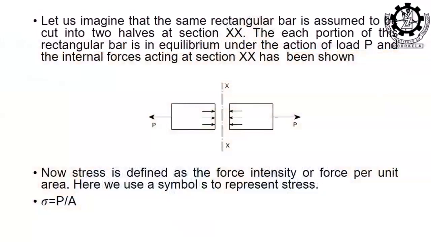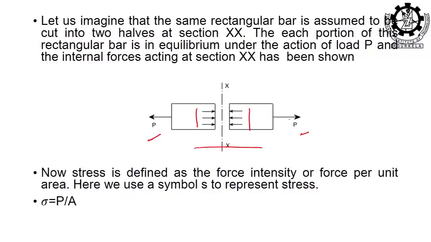Now, for these forces, you see I have taken a normal force, for the calculation of the normal force or normal stress. I have taken an imaginary plane XX. That imaginary plane cuts the body into two halves. Due to the application of the load P at the left as well as the right, these forces are the resisting or equilibrium forces, because in the mechanics of solids we initially take all materials to be in equilibrium.